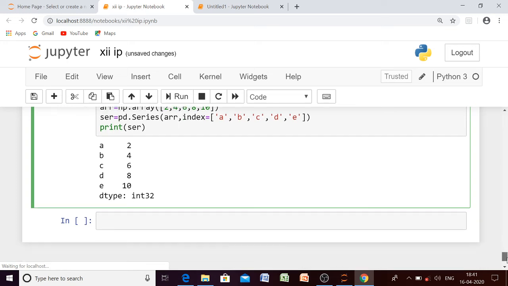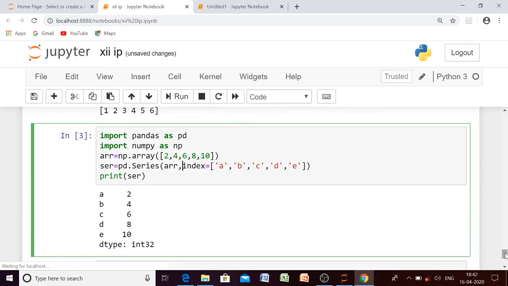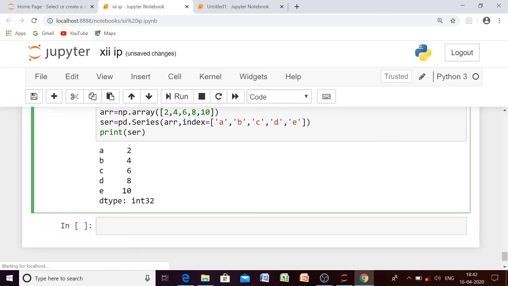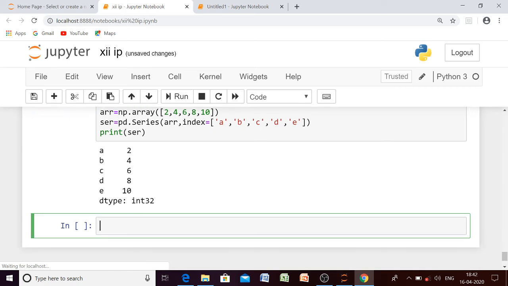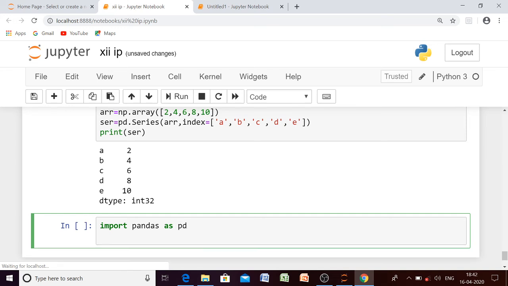Now the second way to create series is using a dictionary. In case of dictionary, no need to import numpy because we are not going to use array. So simply we will use our pandas module and then we will use one dictionary. If you can remember, dictionary is key value pair enclosed in curly brackets. Suppose I am going to use labels just like the previous one. I am going to use label a, and I want to give the value 2 to label a.